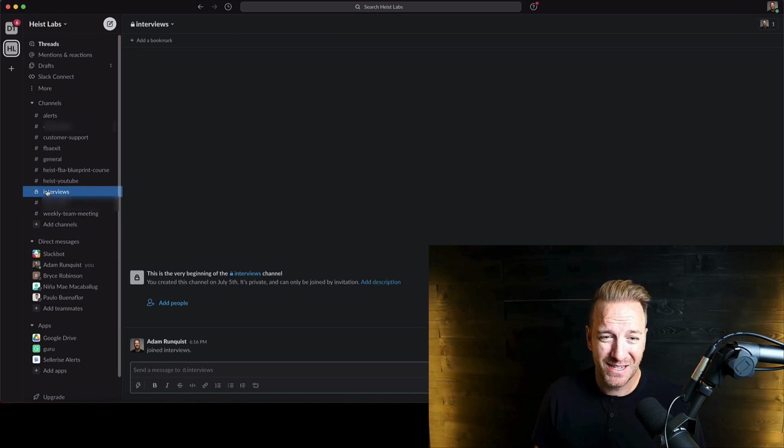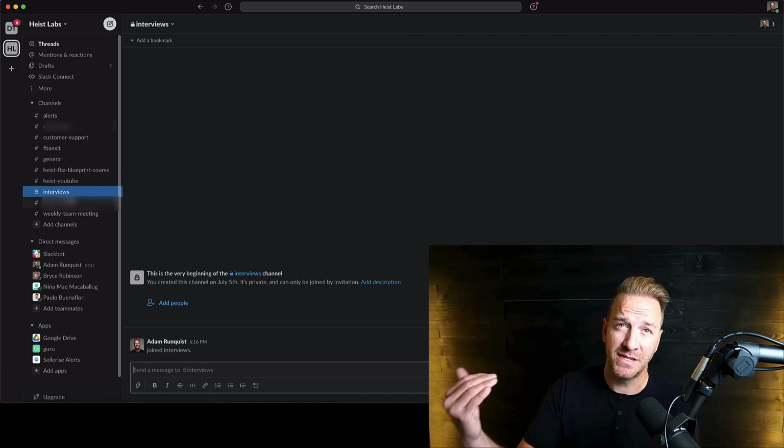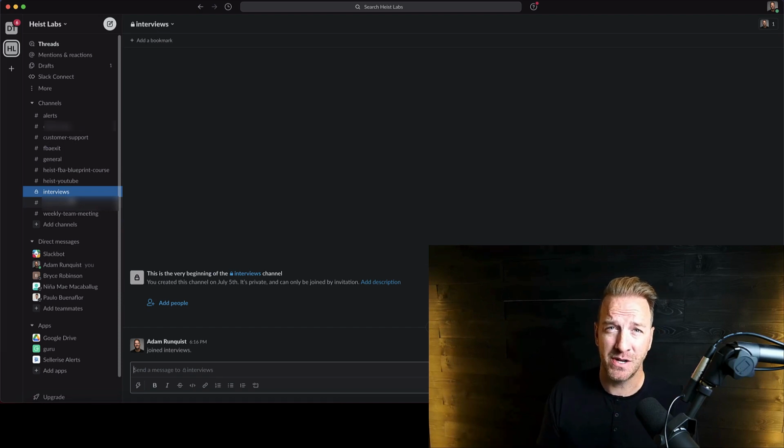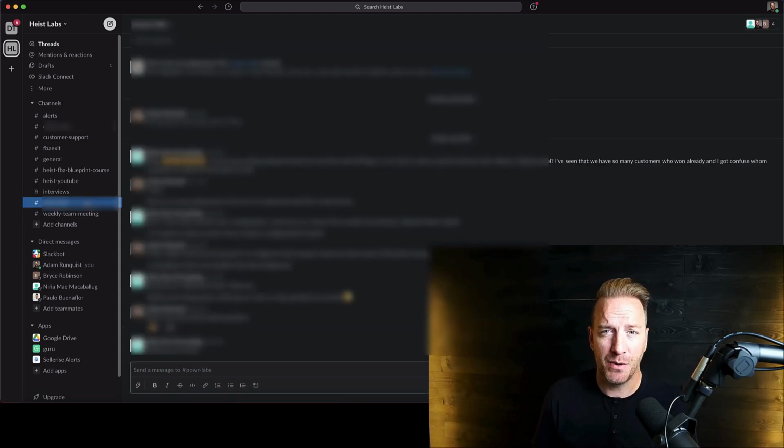We've got a locked section for interviews, so we typically will interview people initially via Slack, just because oftentimes if we're hiring internationally, we don't want people to be too judged on language skills because it's really going to be written communication skills that matter. So most of our initial interviews are going to take place in this interview section on Slack. We've got that as a locked channel so we can invite people to that temporarily. And then here's another brand that we've got a dedicated channel to. Again, anything specific to that brand we put in there.